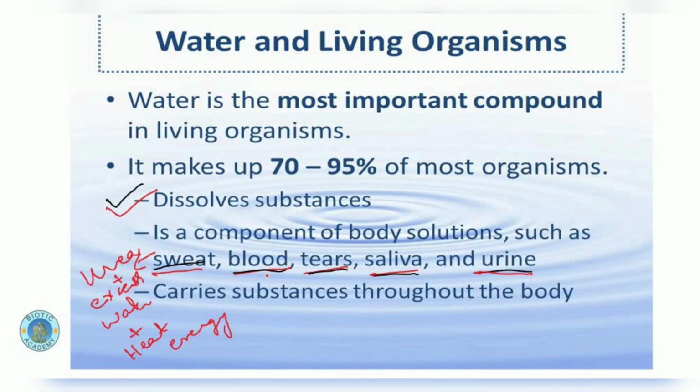Now the second one is blood. Blood is a medium of transport within the human body, and blood is a mixture of many things, including nutrients, hormones, enzymes, waste material, useful material and different types of salts, and they are all transported to the different tissues of the body, and the waste material is collected from the different tissues and transported to different excretory organs. So through the medium of blood we get rid of our waste material, and the body receives useful material from the respective organ systems.